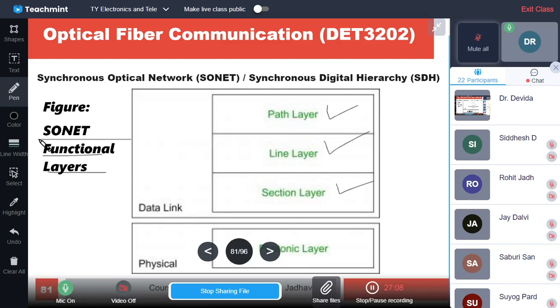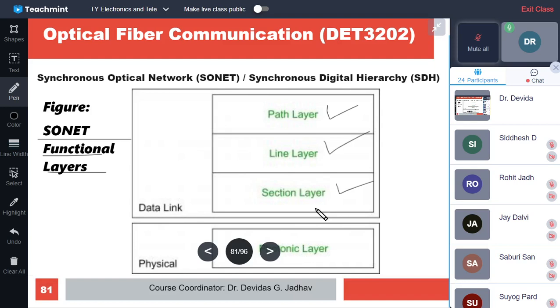So this is about the SONET functional layers, which are important layers: the data link layer and the physical layer. The data link handles the data packaging and data additional payload adjusting or adding functions, and the physical layer handles the conversions, optical to electrical, electrical to optical.